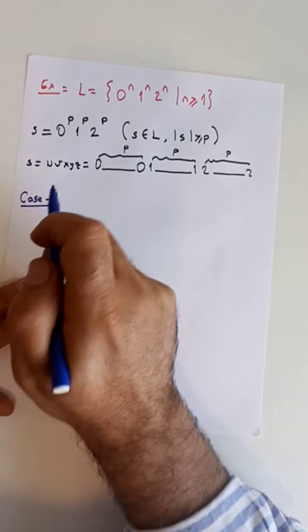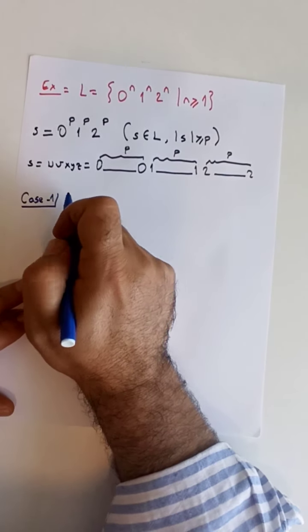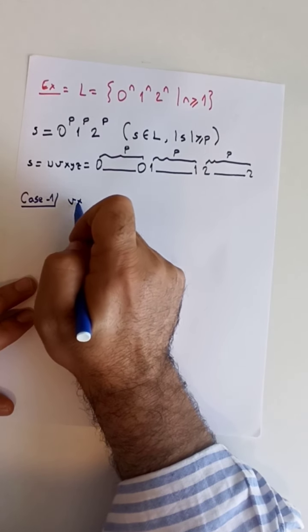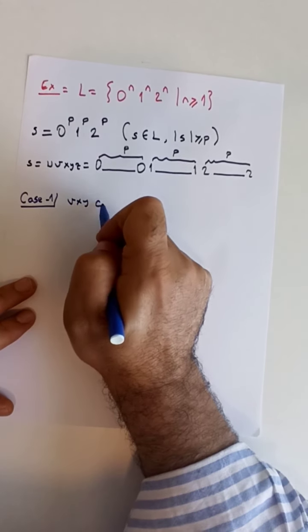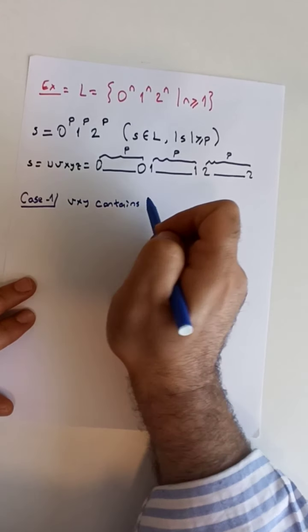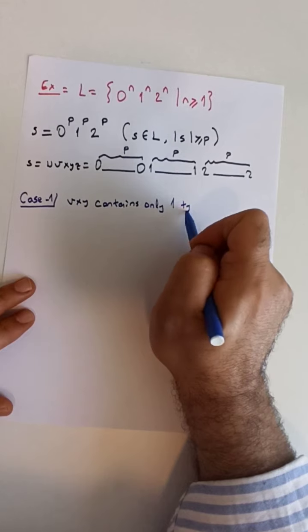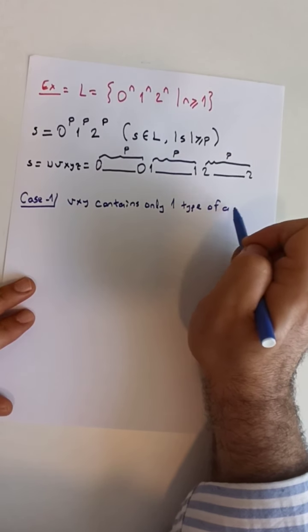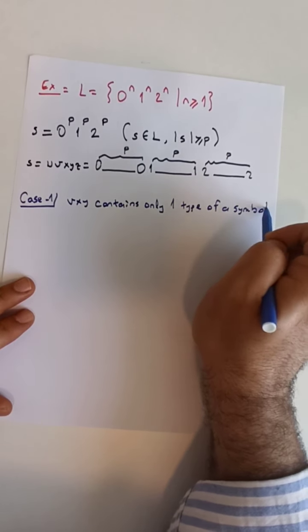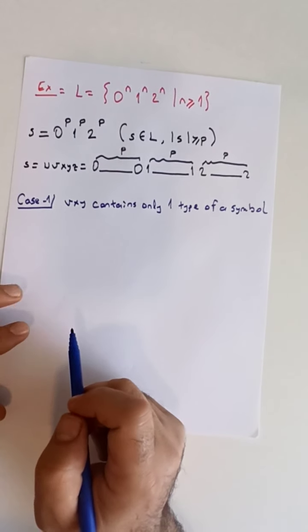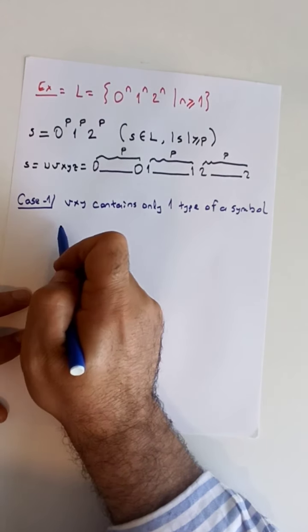Let's say for case 1, we consider the following scenario. vxy, the middle substring, contains only one type of symbol. How does this happen?